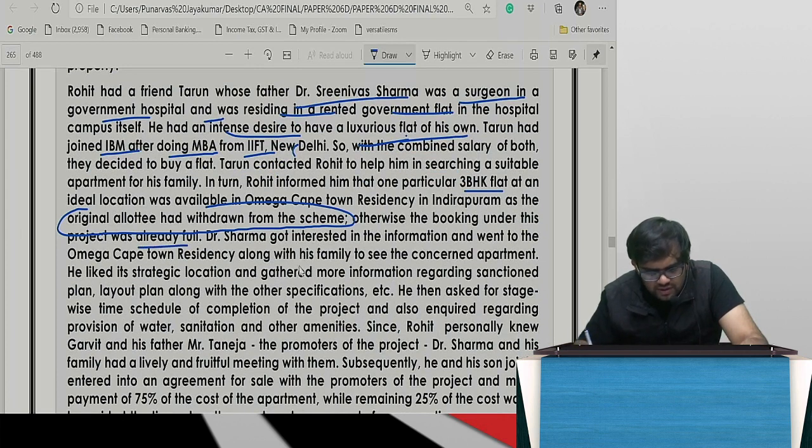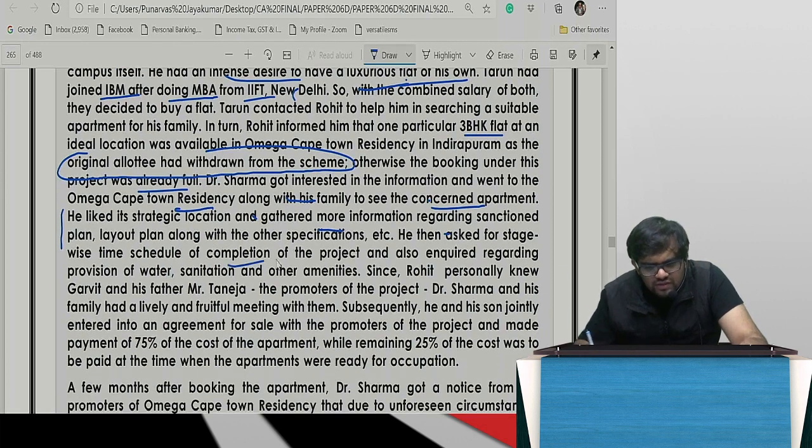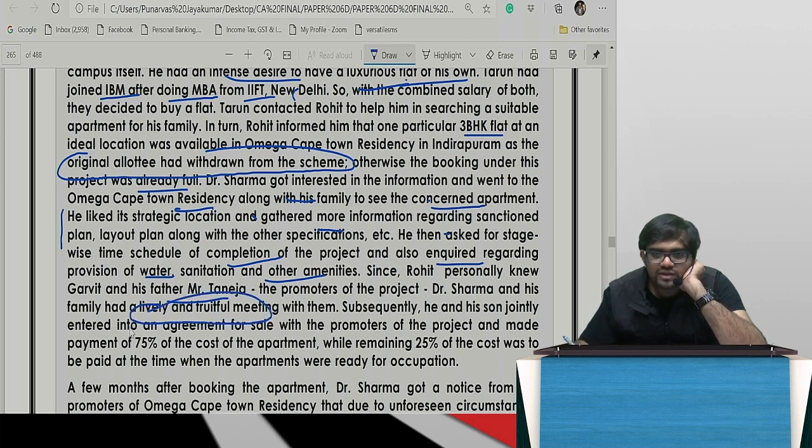Interested and went to Omega along with his family to see the concern. He liked the strategic location, story, and got more information. He asked for the stage-wise schedule of completion and also inquired regarding provision of water, sanitation, all these things. Since Rohit personally knew Garvit and his father, the promoters, Sharma and his family had a lively and fruitful meeting.